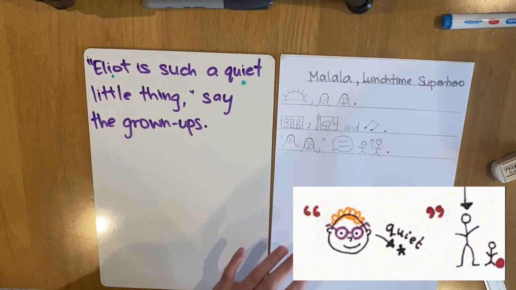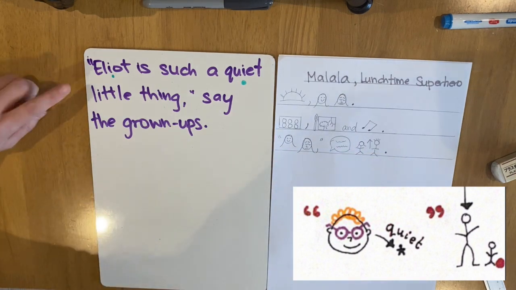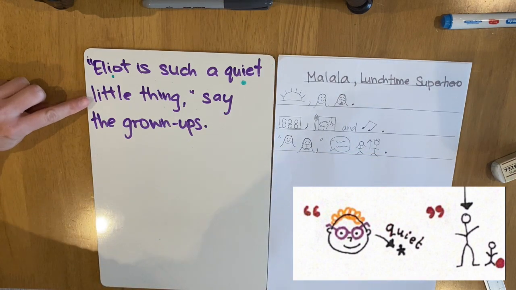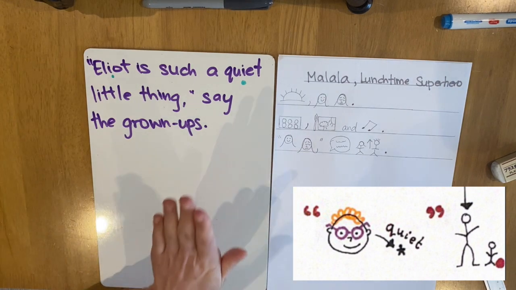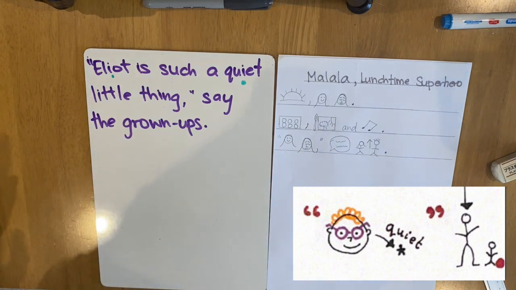Now it is your turn to draw the pictures for your sentence. Remember, you're changing this one. Eliot is such a quiet little thing, say the grown-ups. Okay, so pause the video, draw the pictures for this sentence.